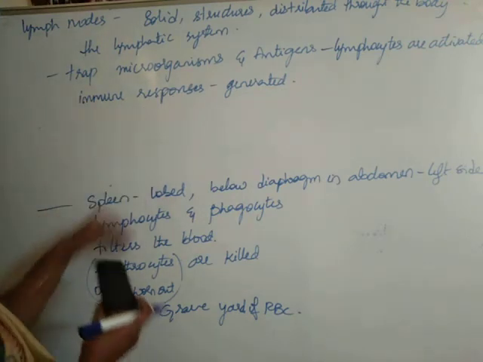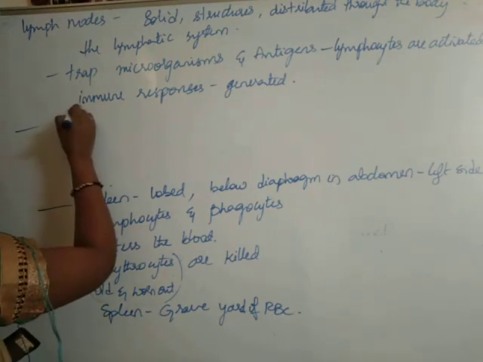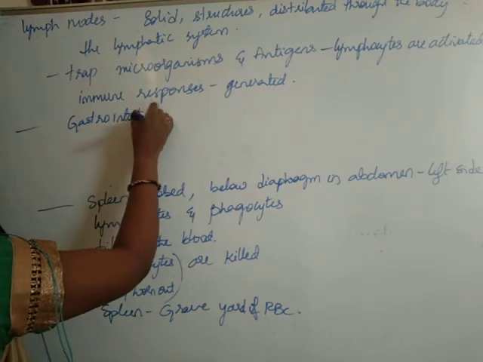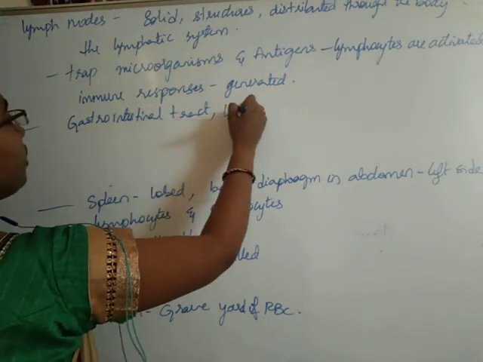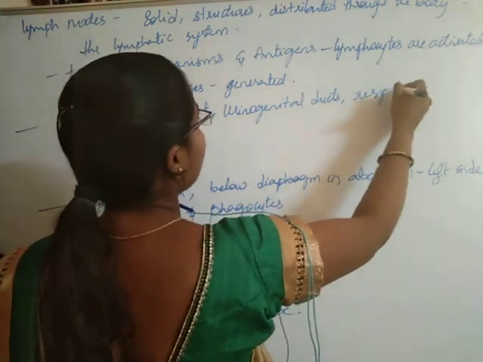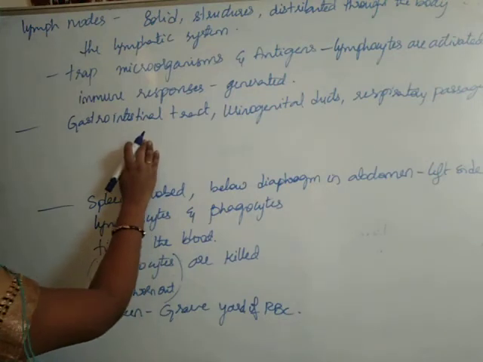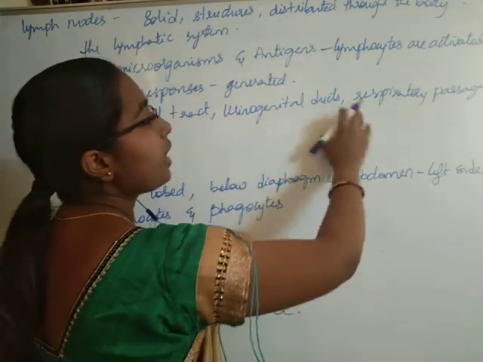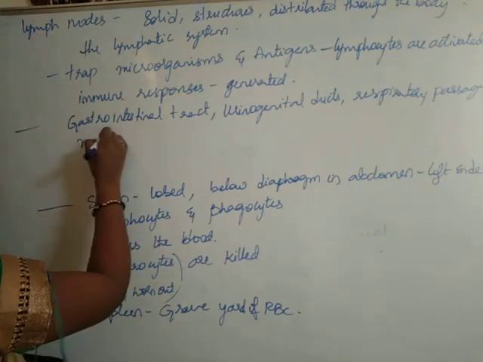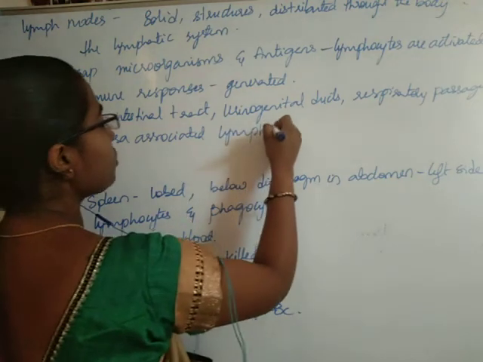Now even in our body, distributed in the different body parts, like in the gastrointestinal tract, the urinogenital ducts, and the respiratory passages, there is one more type of lymphoid tissue called mucosa associated lymphoid tissue.